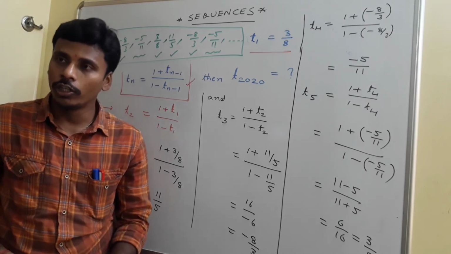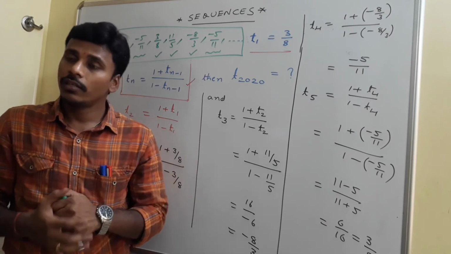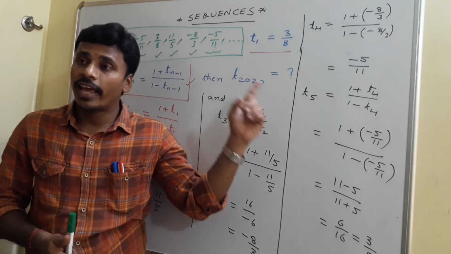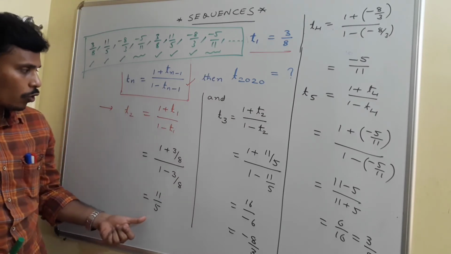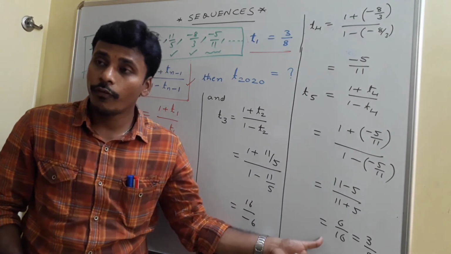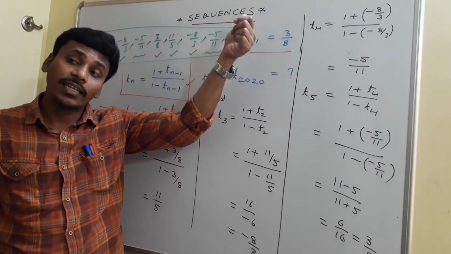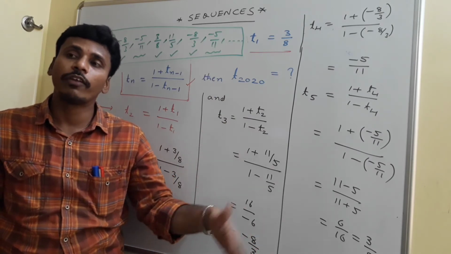As I told you, a sequence maintains an order among the elements. The first element is given and they gave a rule to find the other elements. With the support of that rule, I get the second element, third element, fourth element, and the fifth element is again the first element. That means the sequence follows an oscillating pattern after every 4 elements.